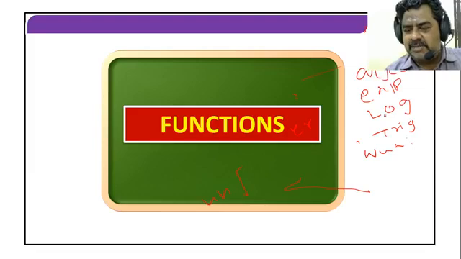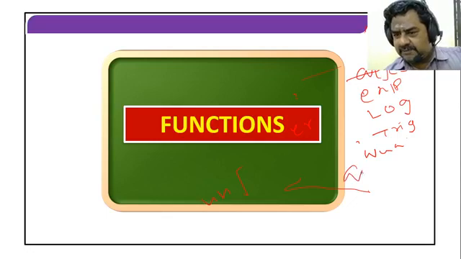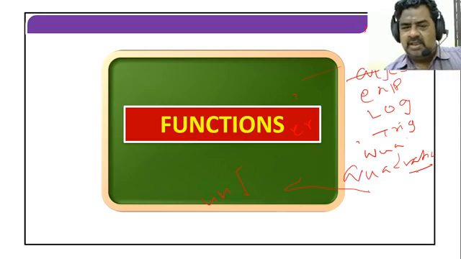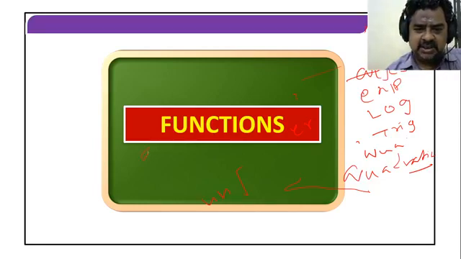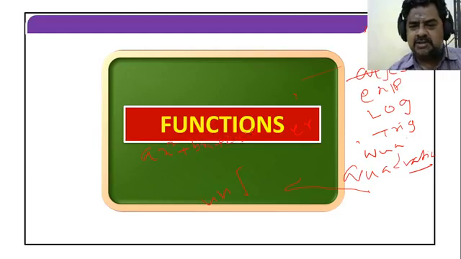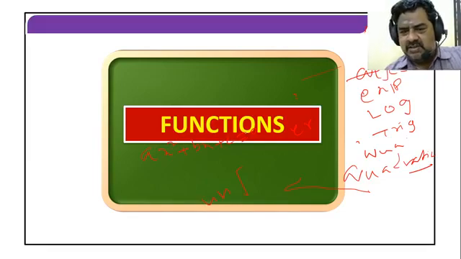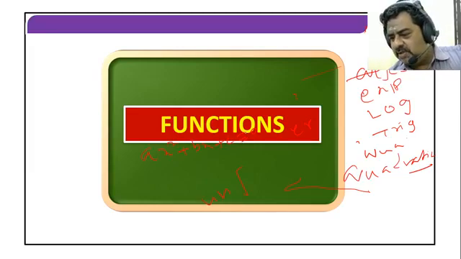What is meant by an algebraic function? The algebraic function is nothing but a quadratic function, and you will study it in your 10th maths. What is meant by a quadratic function? It's nothing but the equation ax square plus bx plus c equal to 0. It is a second order polynomial equation. If you have any doubt, just put a comment so we can solve the doubt and then go for the further slide.